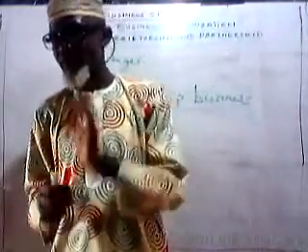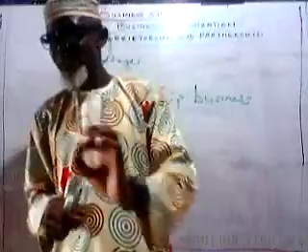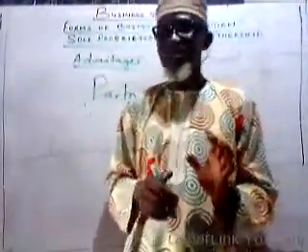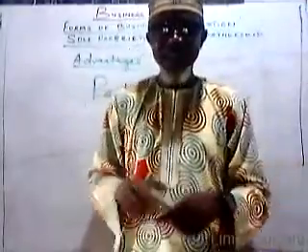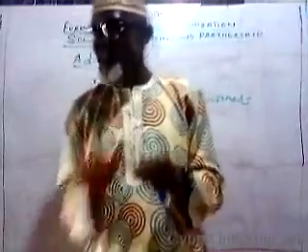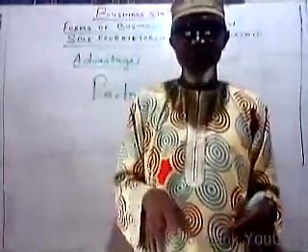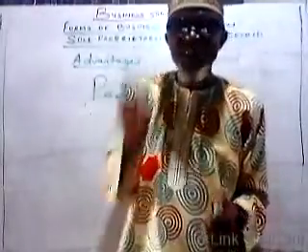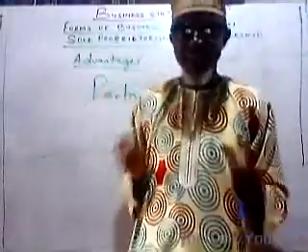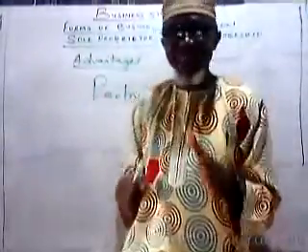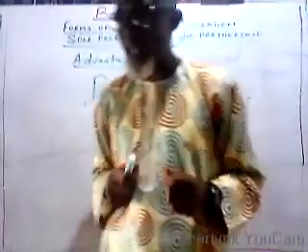The third one under the features is that this kind of business organization has unlimited liability. But for the sole proprietorship, I said it requires limited liability. But this one requires unlimited liability. The fourth one is that it is also easy to set up.